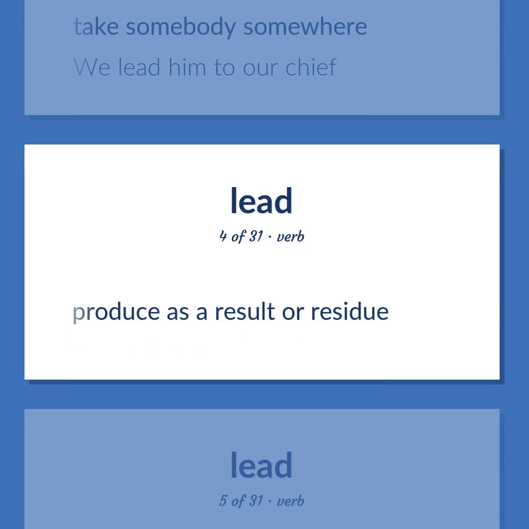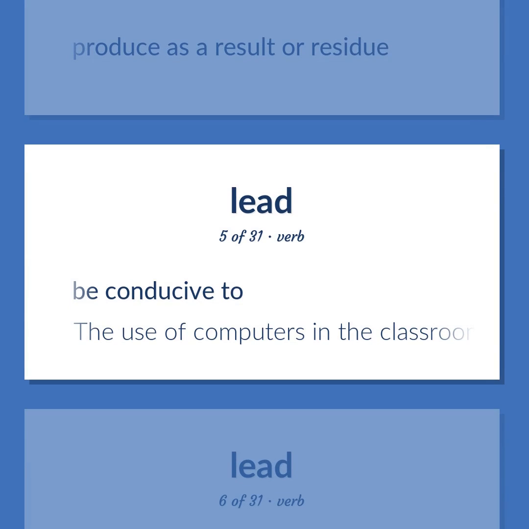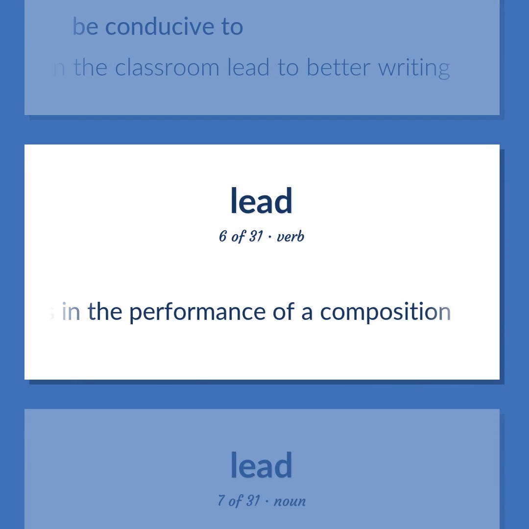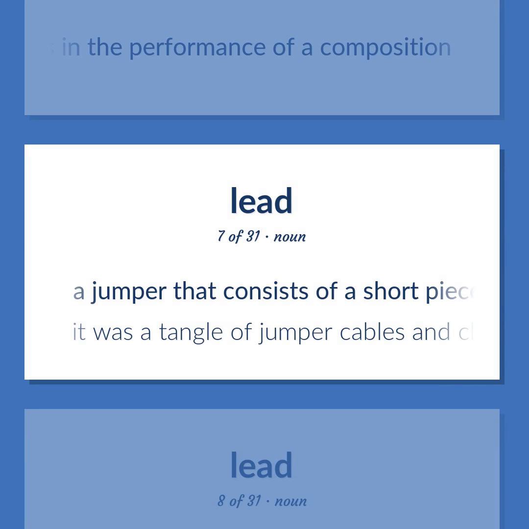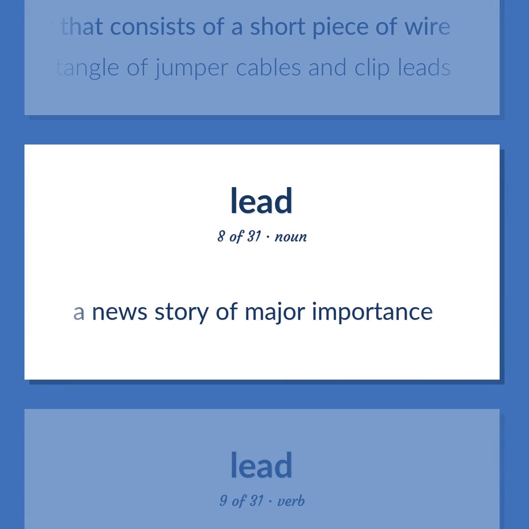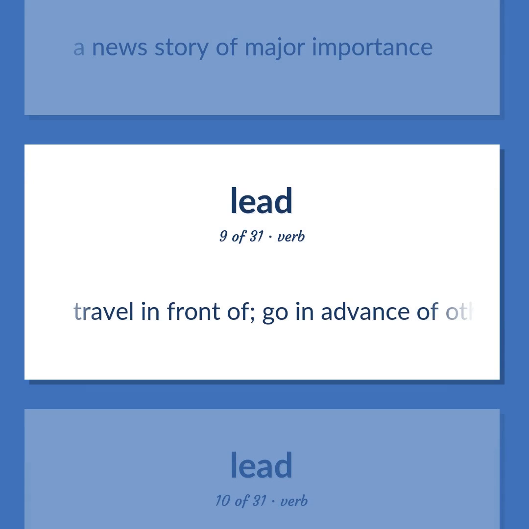Produce as a result or residue. Be conducive to. The use of computers in the classroom lead to better writing. Lead, as in the performance of a composition. A jumper that consists of a short piece of wire. It was a tangle of jumper cables and clip leads. A news story of major importance. Travel in front of. Go in advance of others.